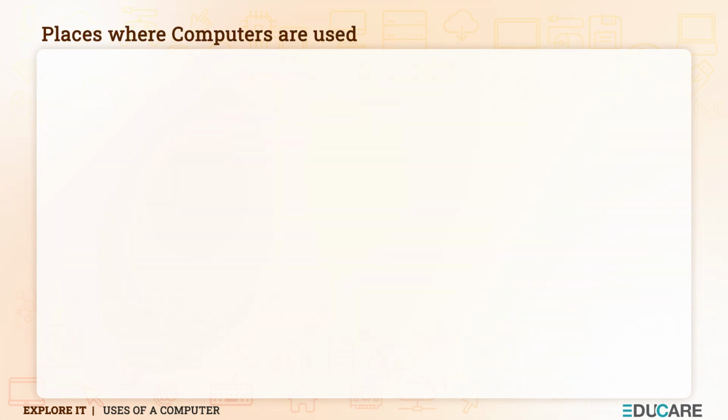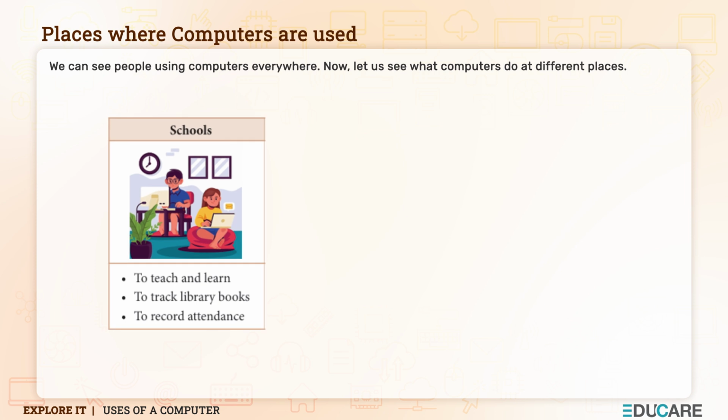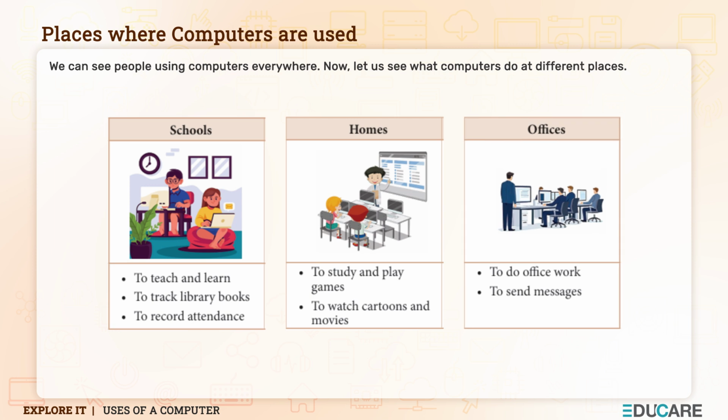Places where computers are used. We can see people using computers everywhere. Now, let us see what computers do at different places. Schools, to teach and learn, to track library books, to record attendance. Homes, to study and play games, to watch cartoons and movies. Offices, to do office work, to send messages.